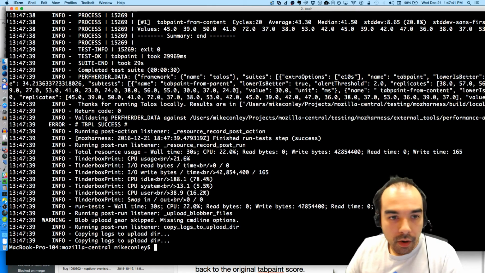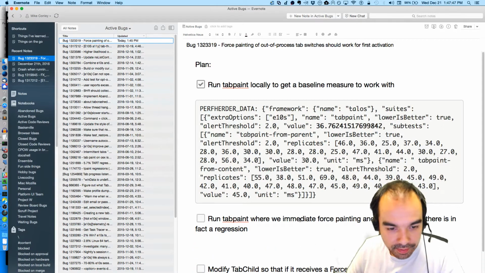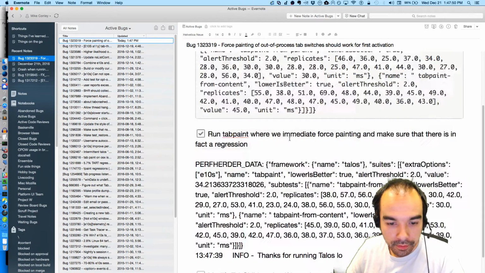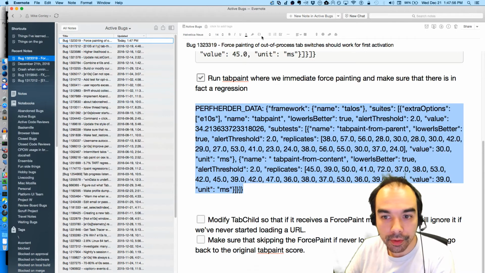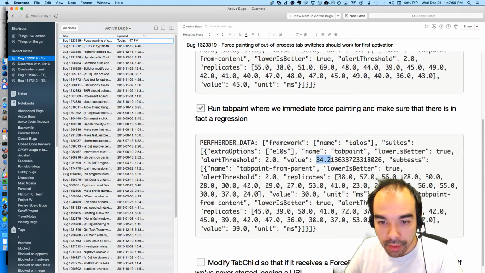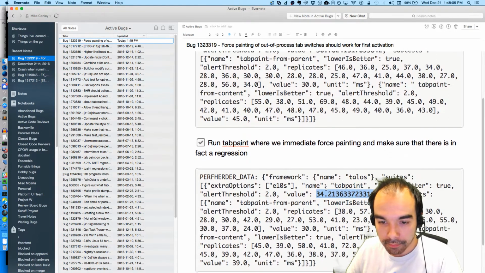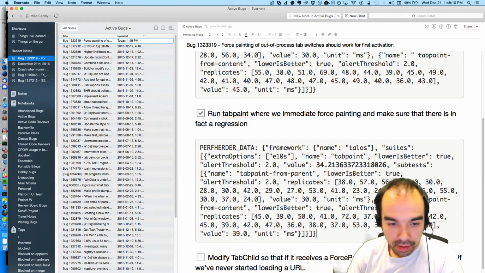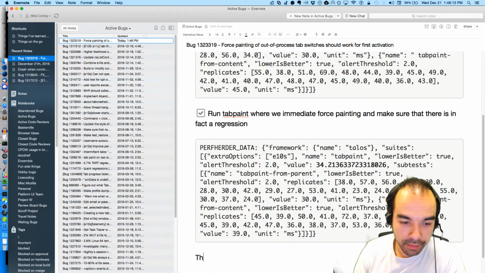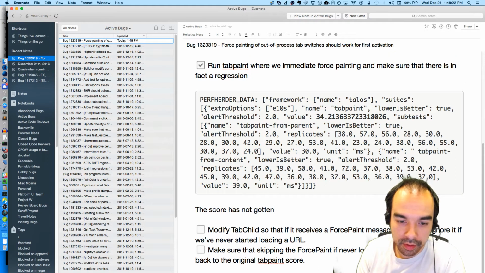Okay, so did the value go up? Let's find out. So we've run the test. Has the value gone up? 34. That's actually not the case. The value has not gone up. That's an interesting result. The score, I should say, has not gotten worse.